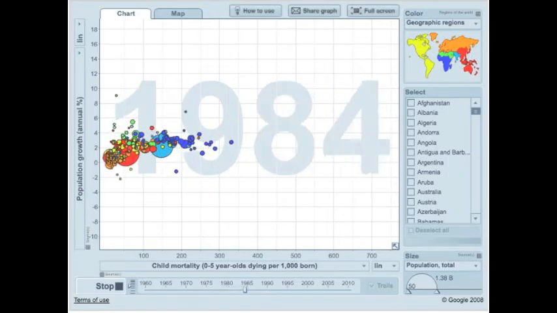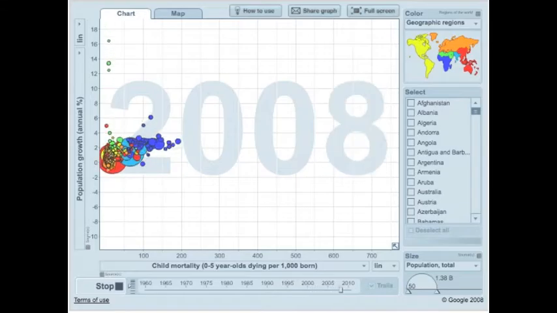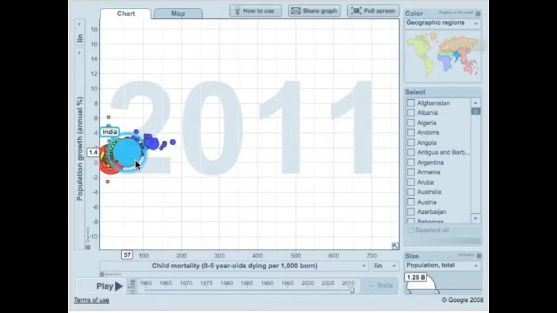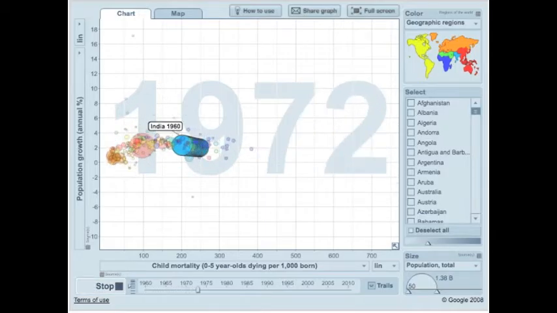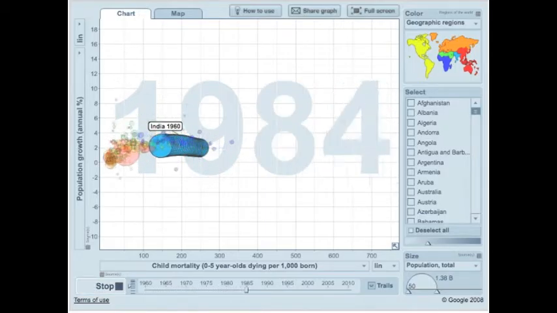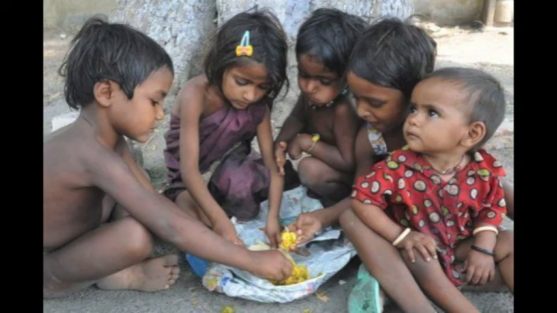We see that as child mortality decreases, population growth will not increase more than approximately 2 to 3% in most countries. Looking at India, there is a clear decrease in child mortality, yet the annual population growth fails to reach higher than 3%. It appears that the decreased mortality is countering the population growth.